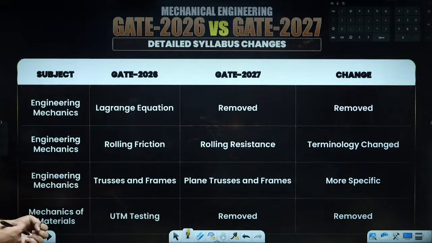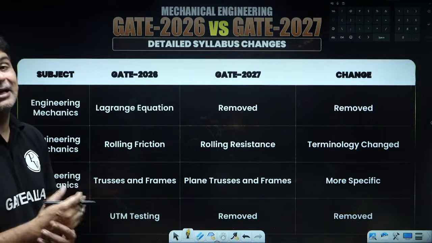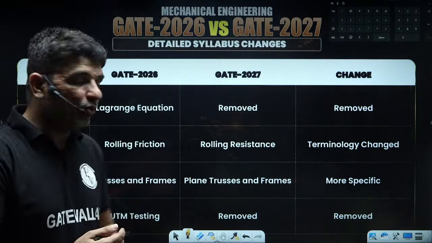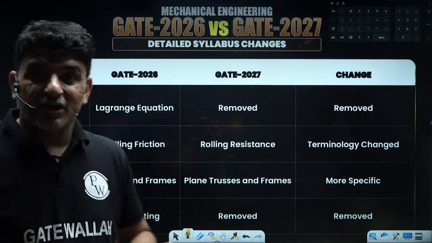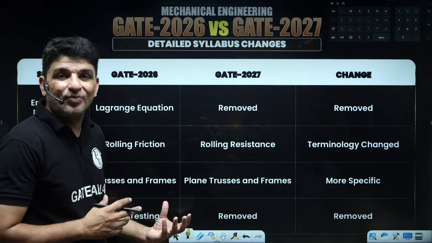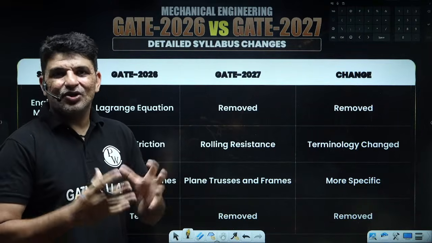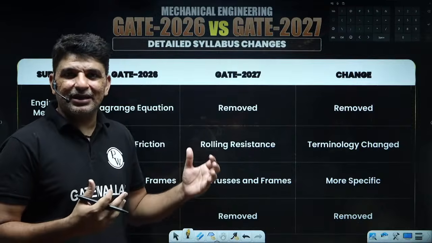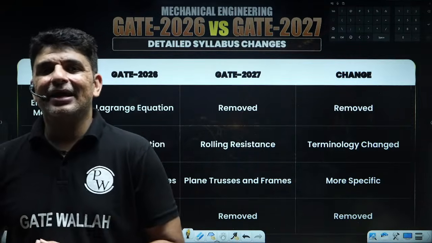Next, let's go to mechanics of materials, that is strength of materials. UTM testing was there earlier in the syllabus, but that has again been removed. But guys, though this topic has been removed, its inferences would still be there. So how to calculate the stress strain curve is actually done with a UTM machine, and probably again